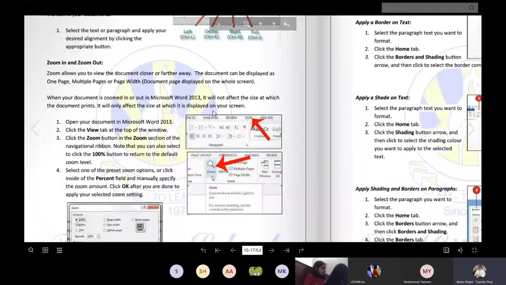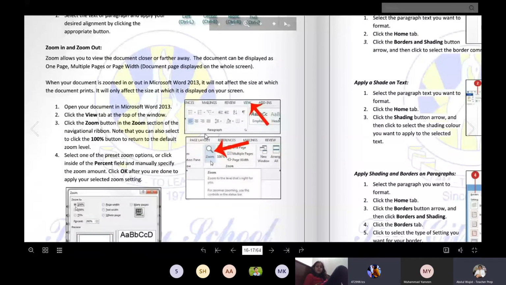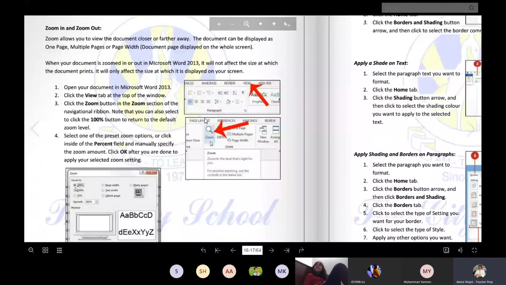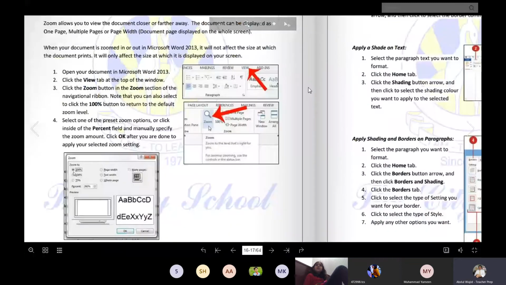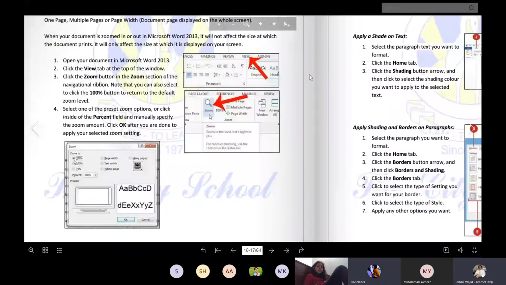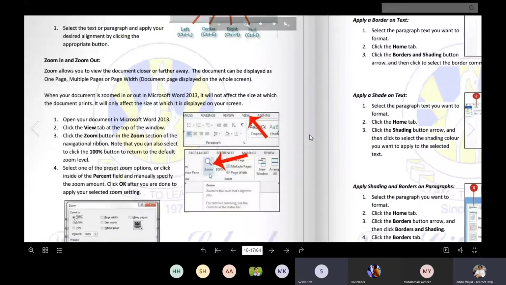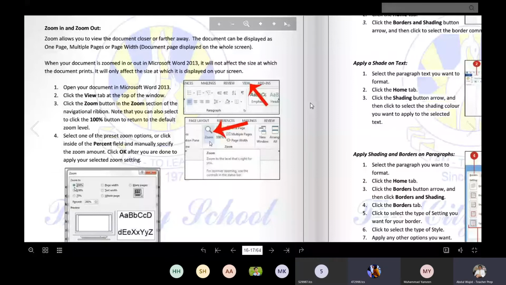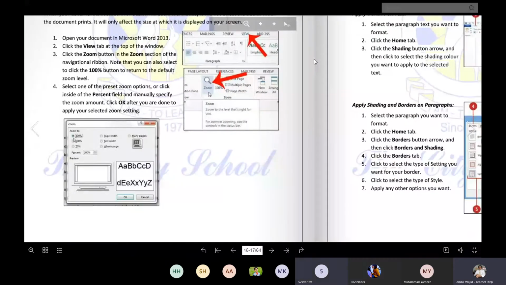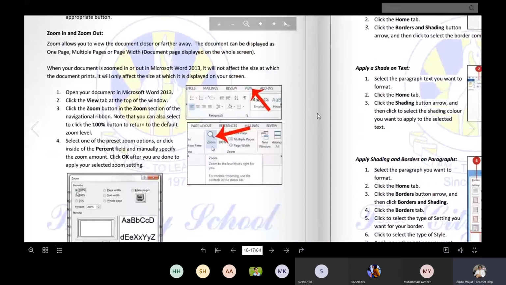Left side. Yes, left side. Good. Left side. And when you are going to write Urdu, Urdu word, you write from the right side or left side? Right side. Right side. Good. When you are going to write the topic name, it is in center.